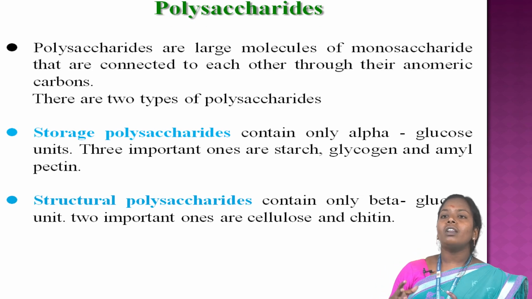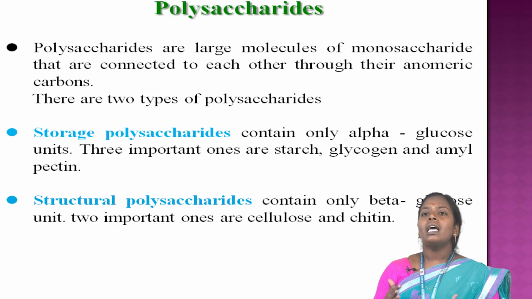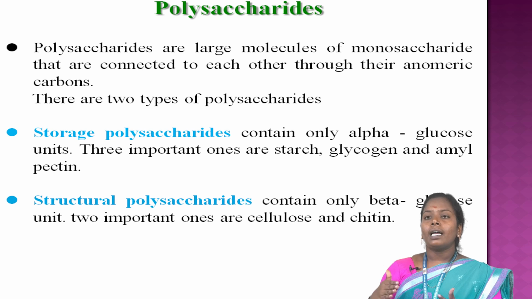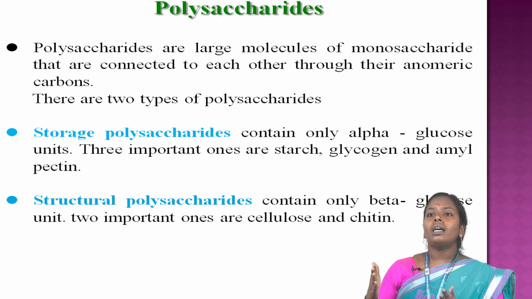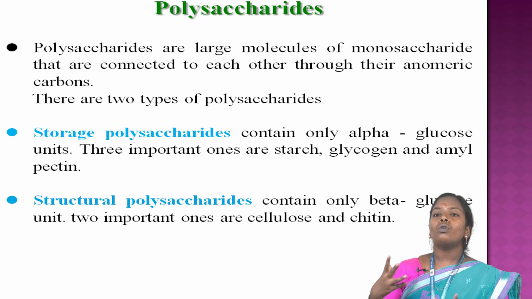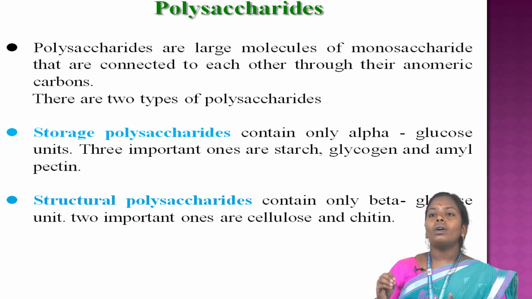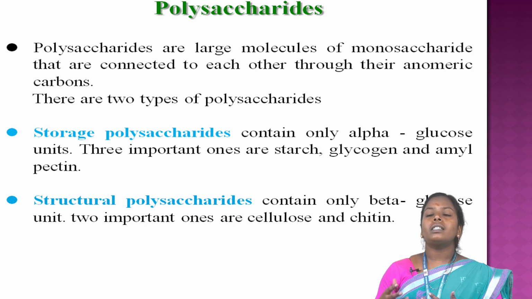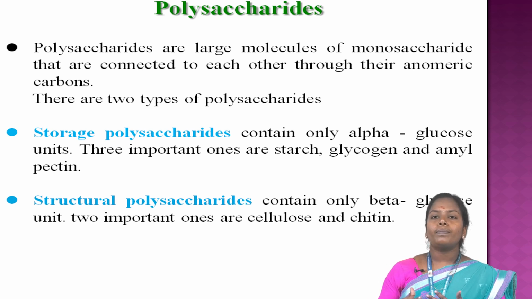Polysaccharides. Polysaccharides are large molecules of monosaccharides connected to each other. There are two types of polysaccharides: storage polysaccharides and structural polysaccharides. Storage polysaccharides contain only alpha glucose units; three important ones are starch, glycogen and amylopectin.